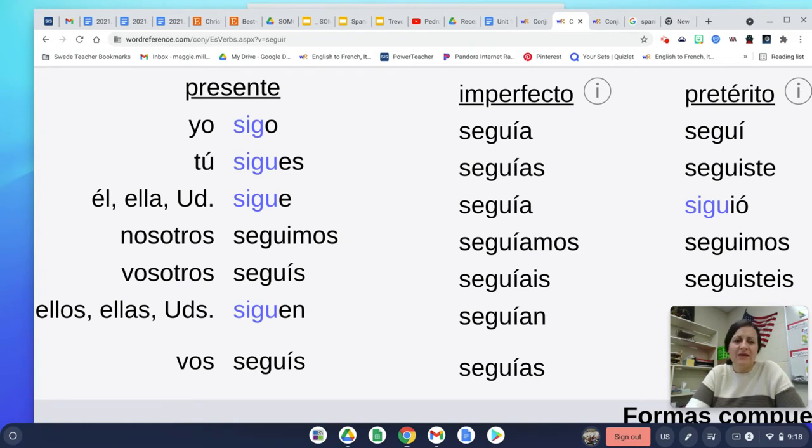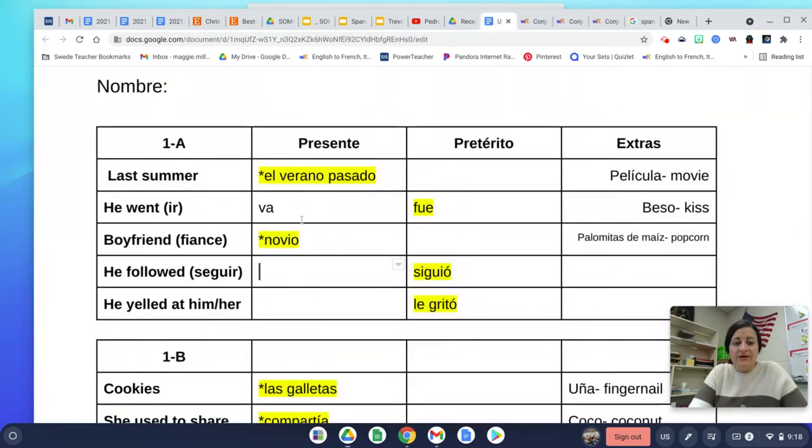The other thing that's kind of funky about this one is that if you look closely, you'll notice we're missing a letter in the yo form conjugation, and that letter is the U. The U is gone, and that's because when a G is followed by an O, it makes a G sound, just like in tango, right? So we don't need the U there because we're trying to maintain the G sound throughout the conjugations. But in the rest of the forms, we still need it because of the vowels that follow the G, okay? So over here, the present tense he or she follows, we would want sigue because that is in the boot and it does have an E to I stem change in the present tense.